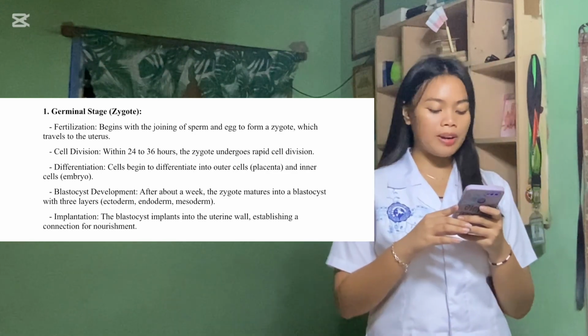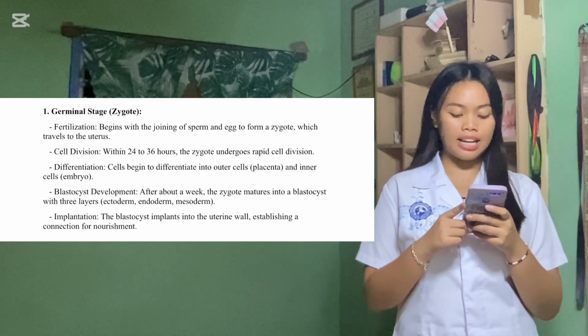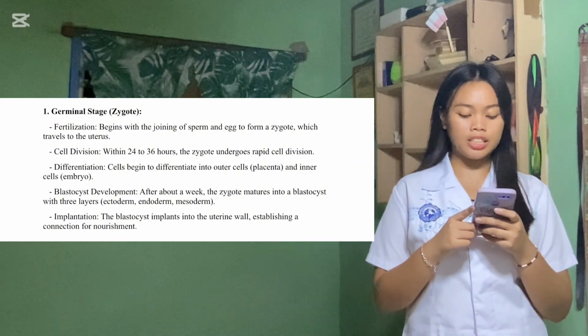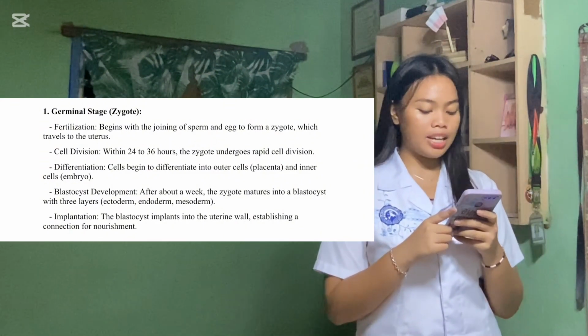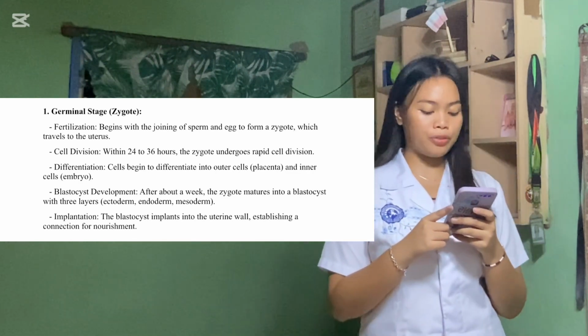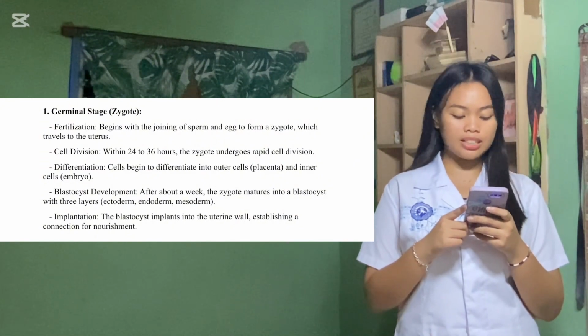The ectoderm forms the skin and nervous system. The endoderm becomes the linings of internal organs, and the mesoderm develops into muscles, bones, and the circulatory system. This stage is crucial for establishing the groundwork for embryonic development.